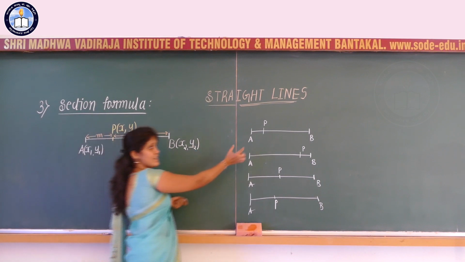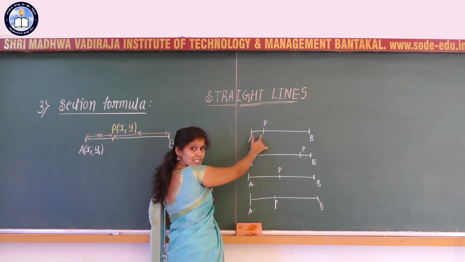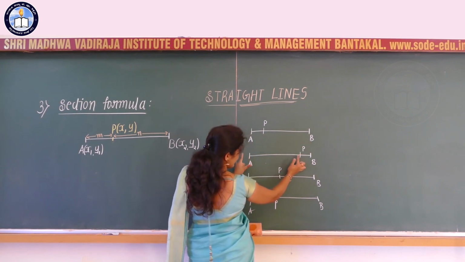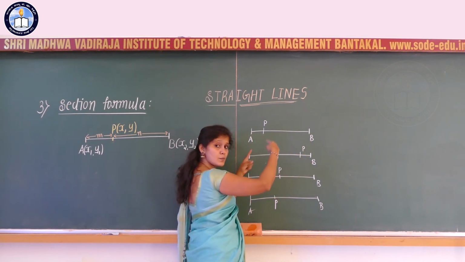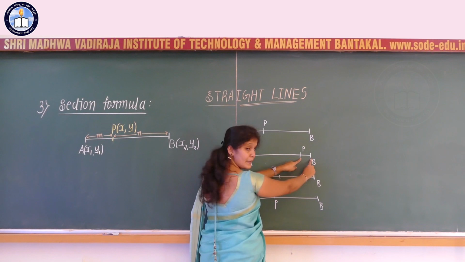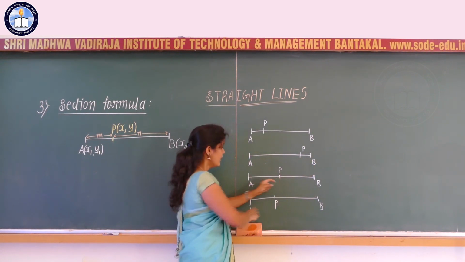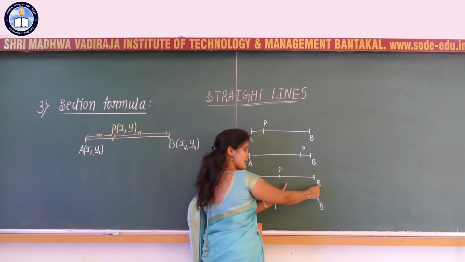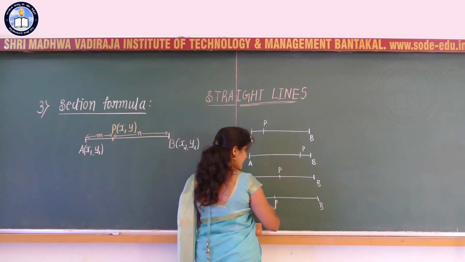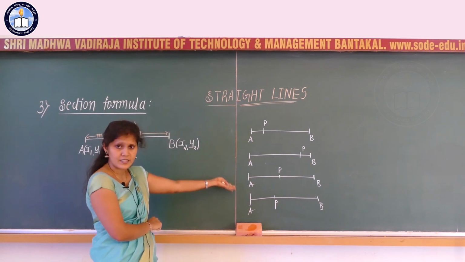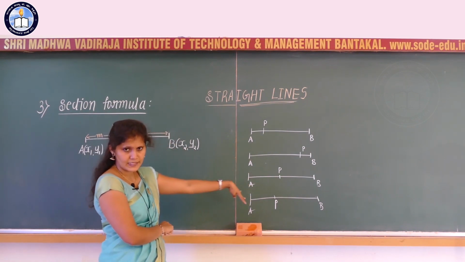In this first case, the distance AP is lesser when compared to the distance between B and P. In the second diagram, the distance between A and P is more when compared to the distance between P and B. And here I am considering P as the midpoint, so the distances AP and PB are both equal. And here AP is somewhat less when compared to PB. These are some of the possibilities. Other possibilities you can also consider.